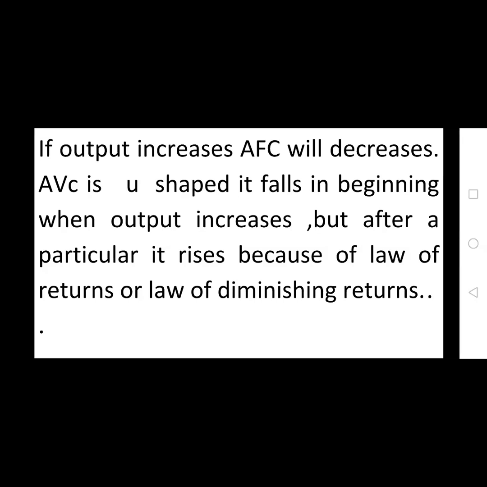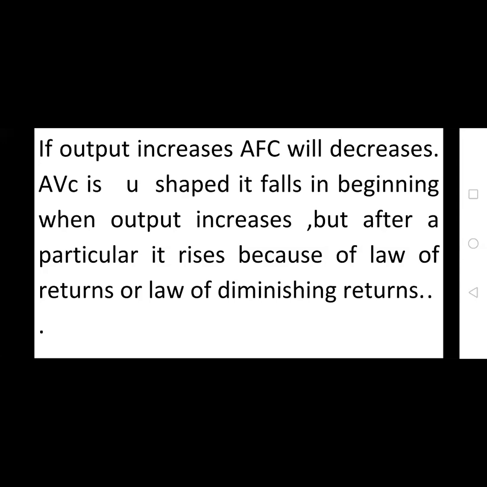The average variable cost is U-shaped because it falls in the beginning. When output increases, average variable cost falls, but after a particular level it rises because of the law of returns, or law of diminishing returns. What is the law of returns or law of diminishing returns?